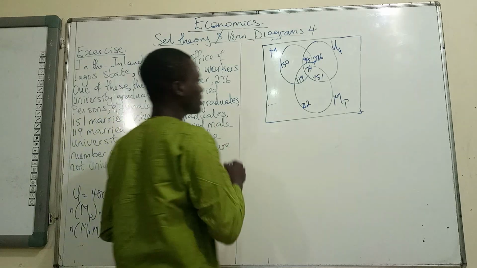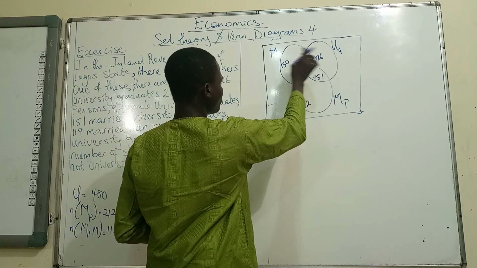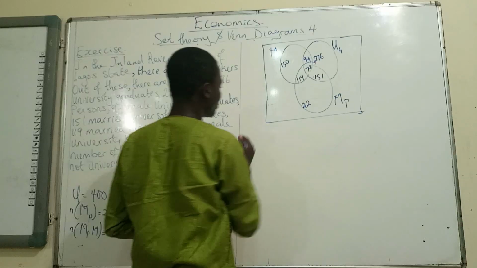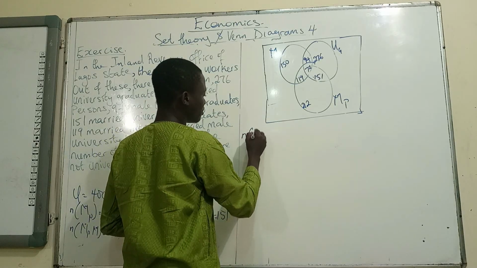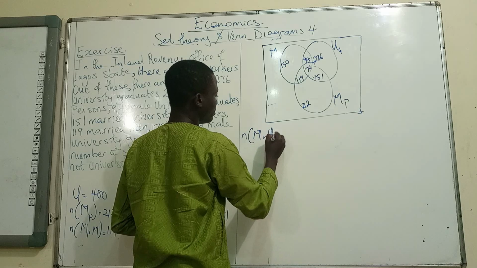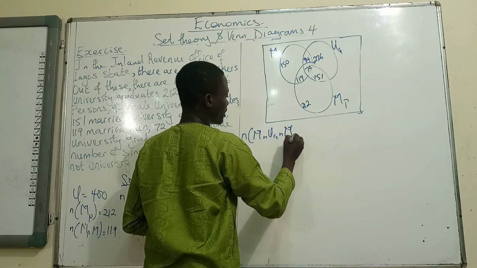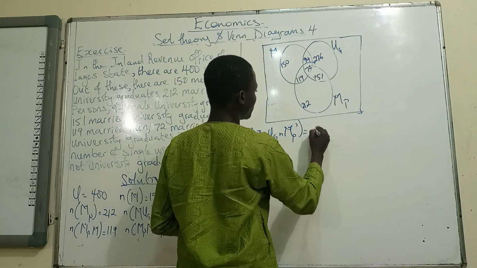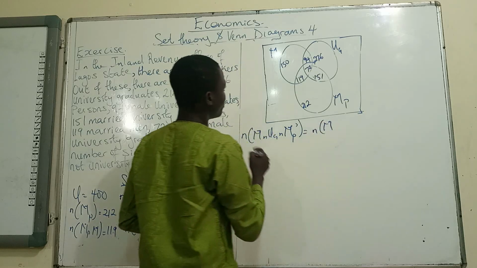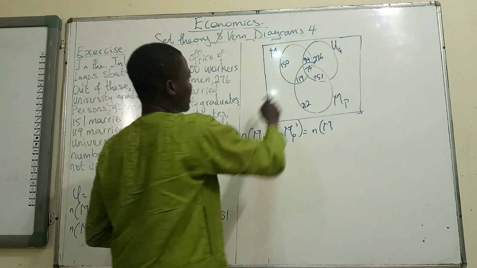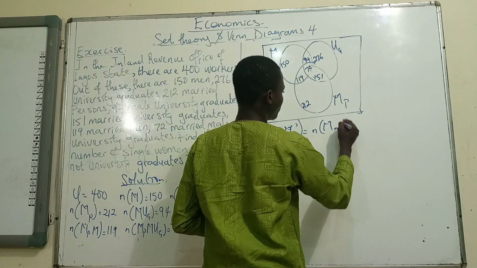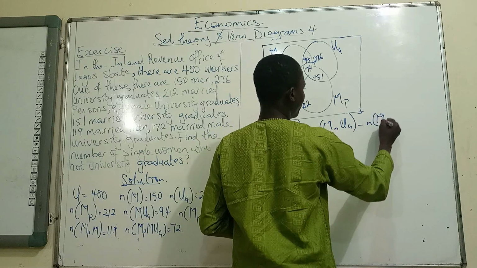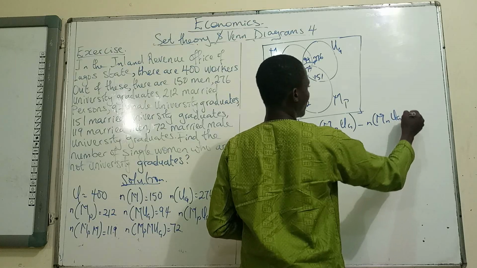Now, how do we get, first, how do we get male undergraduate only? Male undergraduate only. So that's just going to be the cardinality of M intersection UG intersection MP prime. Okay, this is telling us male undergraduate only. So that is going to give us the cardinality of M intersection UG, which is 94, minus the cardinality of M intersection UG intersection MP.